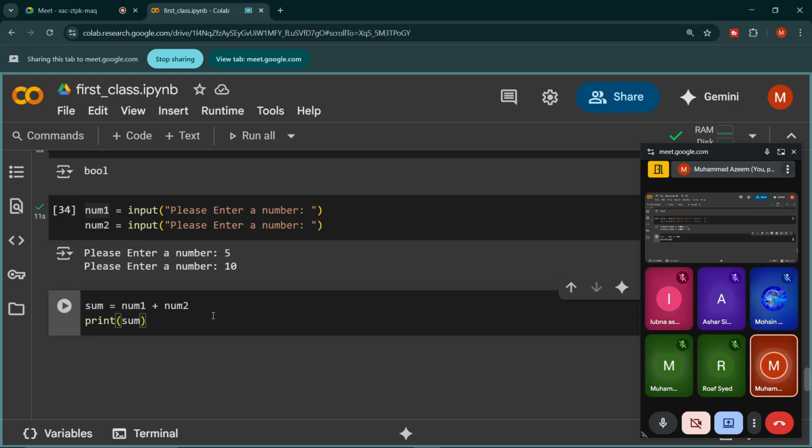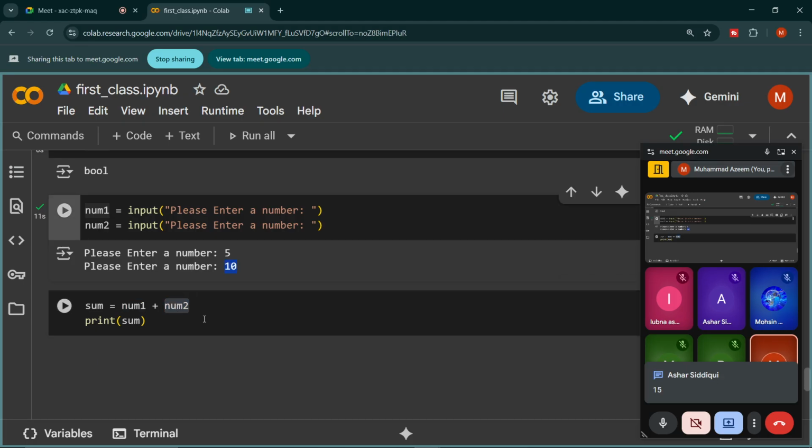Now I am performing addition, adding num1 and num2. So what is the answer going to be? Is it 15 or something else? Num1 is 5 and num2 is 10, so technically it should be 15, right?